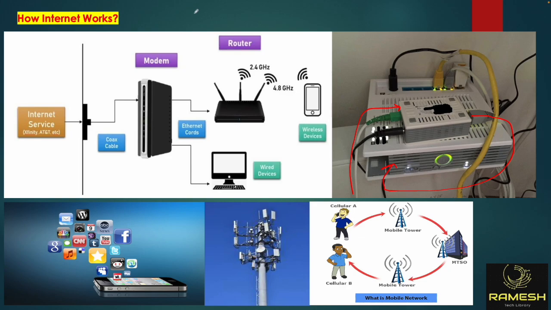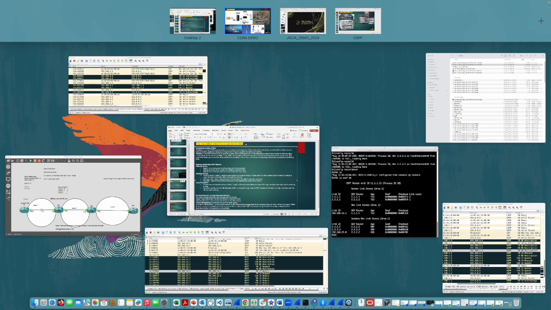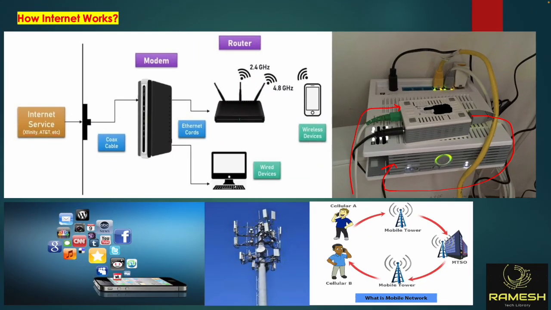That's how it works. So that is a simple explanation of how the broadband connection works, and how you are getting the internet through a broadband connection. It's very simple. However, through cellular also, if you click the YouTube app on your phone, it is connected through the cellular network.